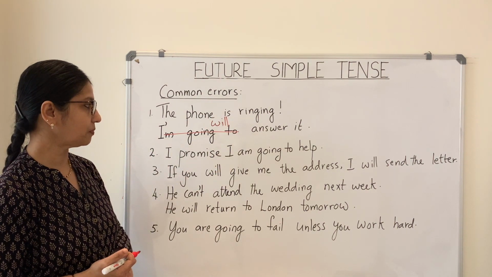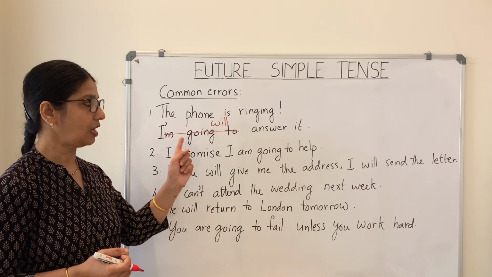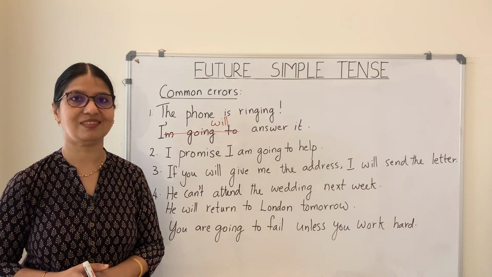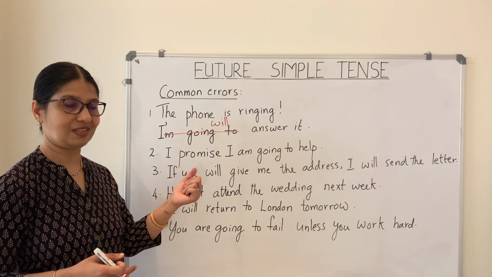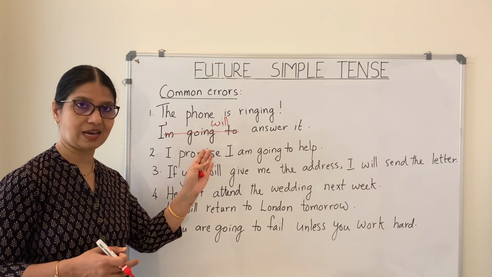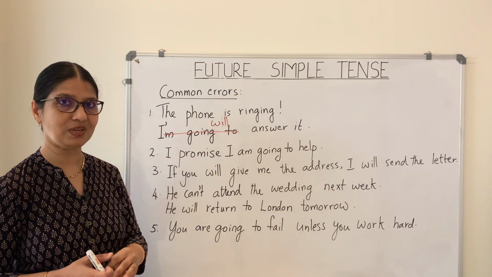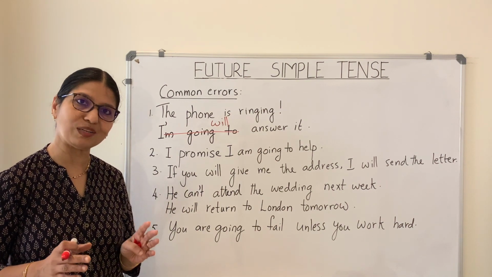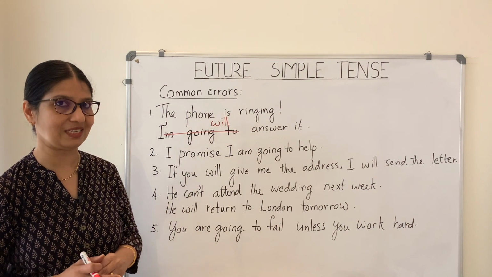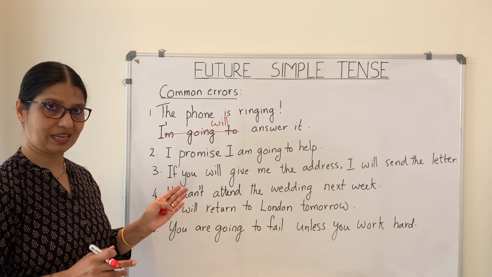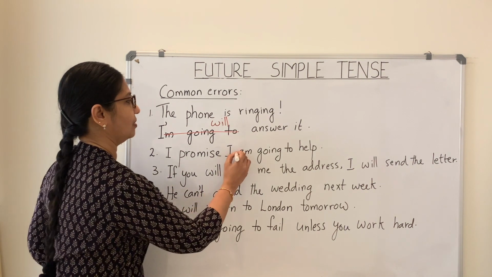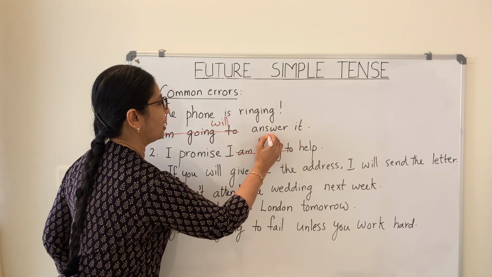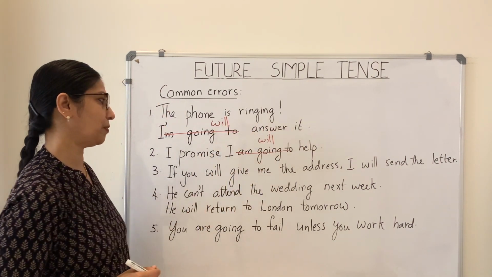The next one, I promise I'm going to help. So with such expressions such as promise, there is no need to use the going to form. It's enough to use the will, the simple future tense with will. So here we say, I promise I will help. So this again is to be removed and it will be I will help.